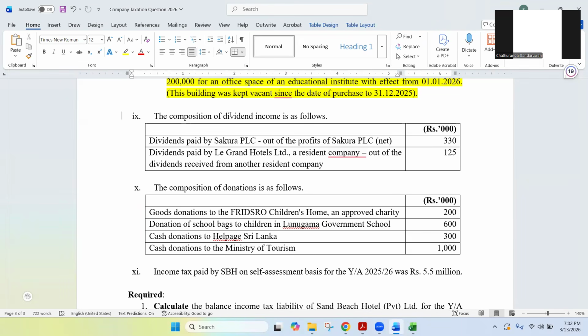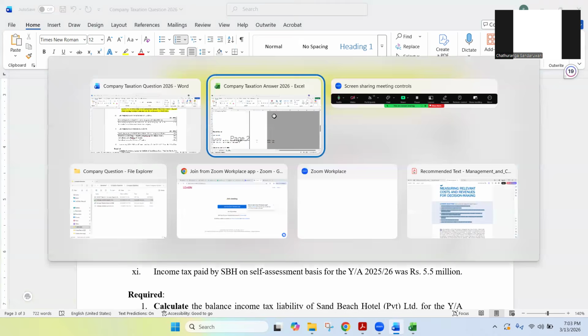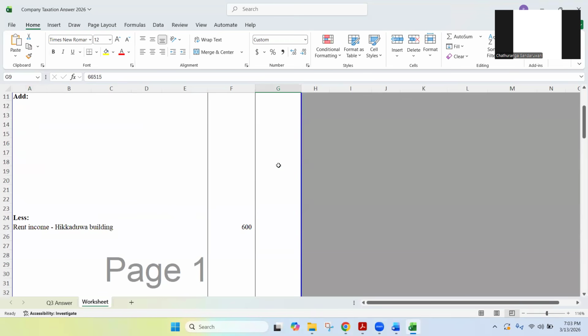So already we have considered this dividend income as, for accounting purposes, other income. So we have recorded dividend income in this profit before tax, that is, in the business income. So the first thing you need to do is remove that. Deduct that dividend income from the business income.